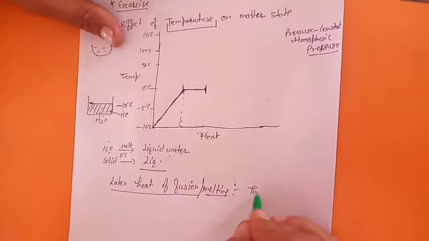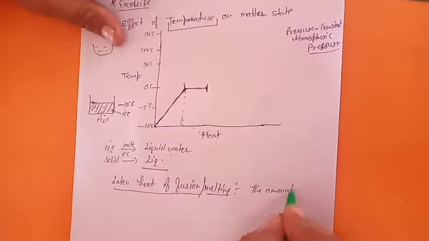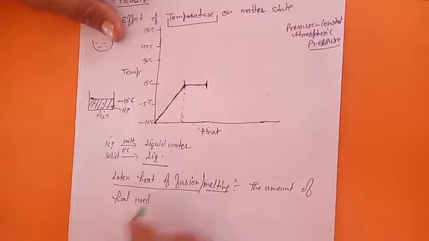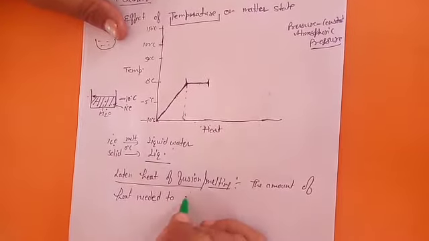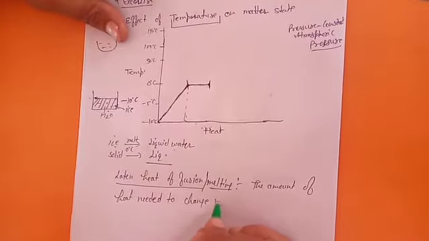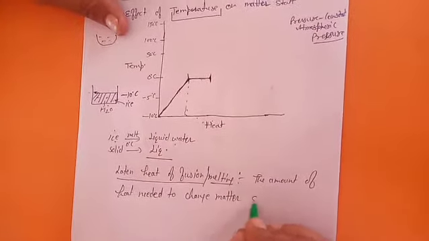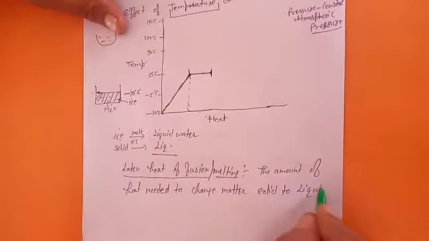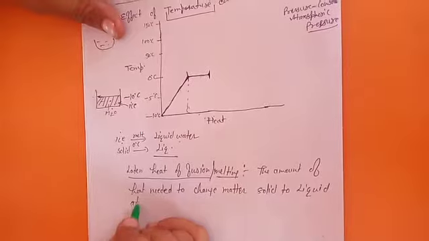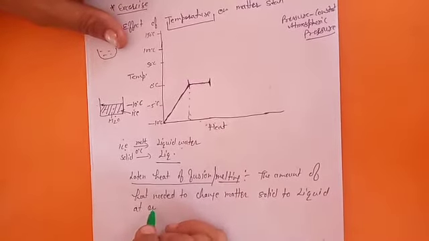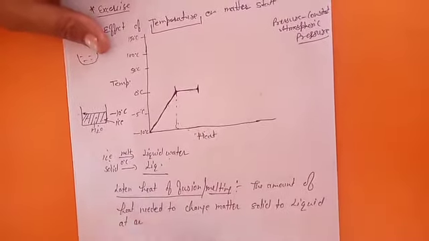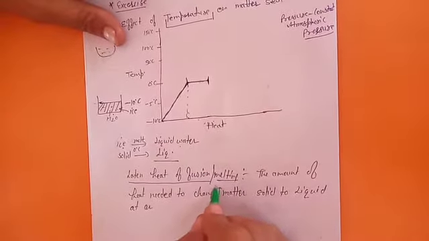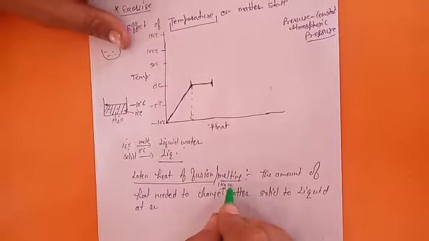So the amount of heat needed to change any matter from solid to liquid at a particular temperature. The amount of heat needed to change, here write down, 1 kilogram of matter.